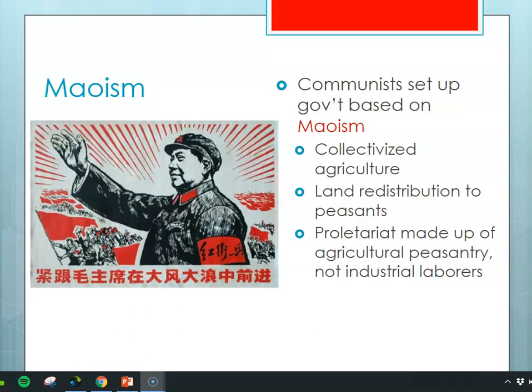Once again, the proletariat or the working class in China is not made up of factory workers like it's supposed to be under communism, but the agricultural peasantry. And so Mao wanted to do something about that over time.